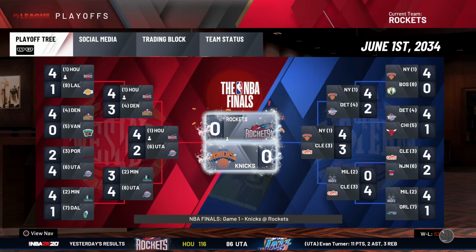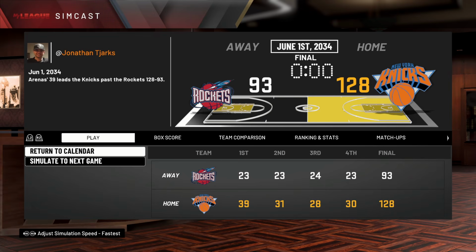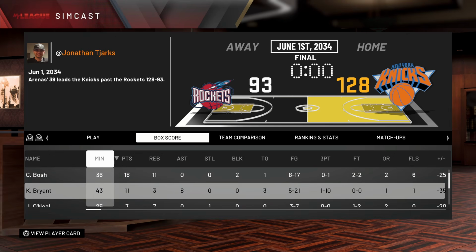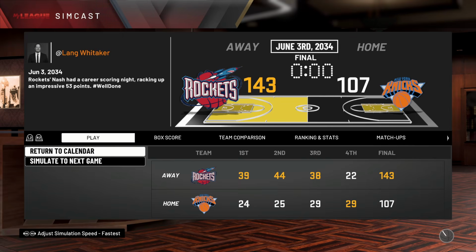Okay, we made it back to the finals against the dominant New York Knicks team that we beat down last time, but not with Steve Nash. We had Jameer instead. First game, we just got, oh my god, look at the bottom. We literally just got outscored in every single quarter. Wally is our best player supposedly, as Kobe shot 1 for 10 from 3 in this game. Game 2, yes, there we go. We just did the opposite basically.